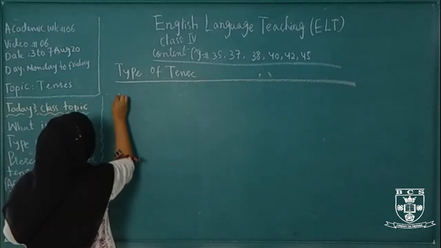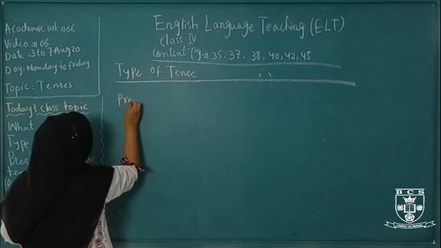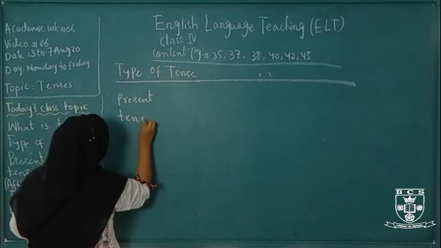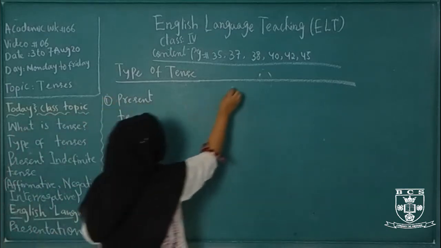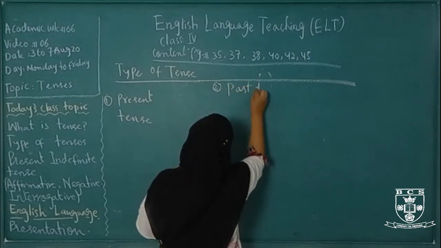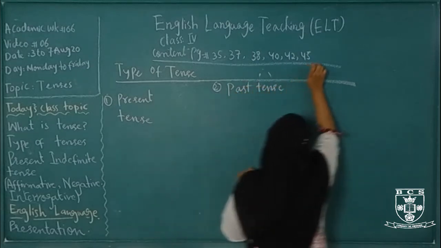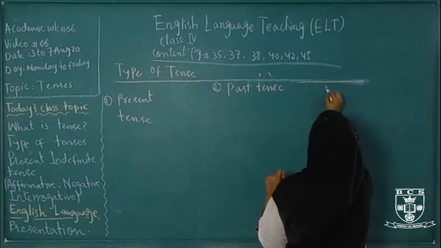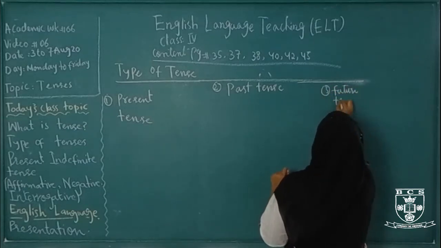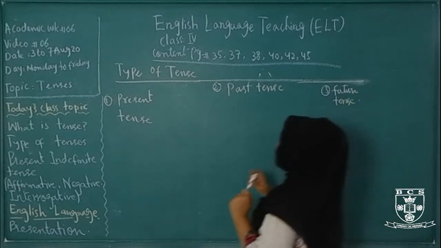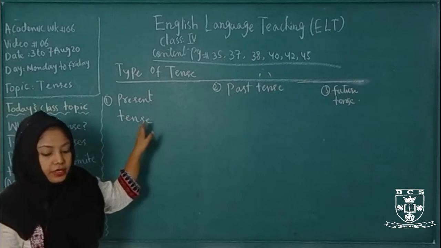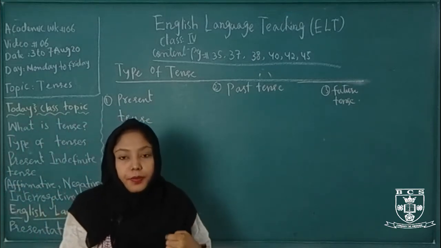Number 1 is present tense, number 2 is past tense, then the 3rd and last one is future tense. Now come to the first one. What is present tense? The time which is going on is called present tense.